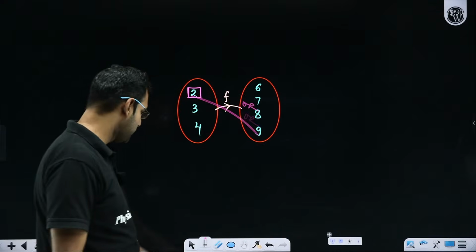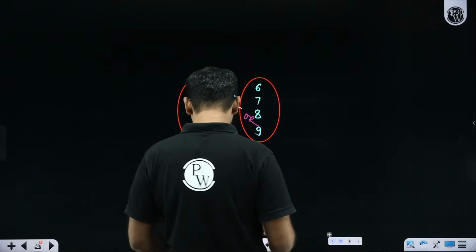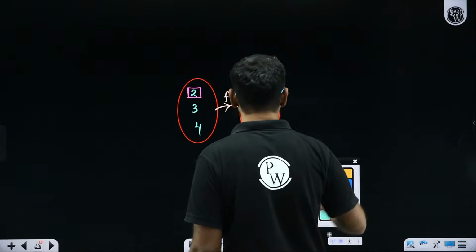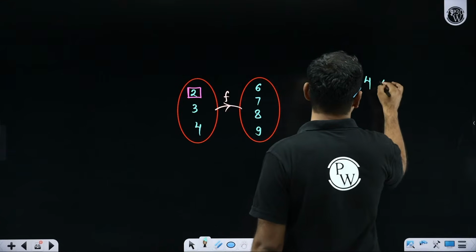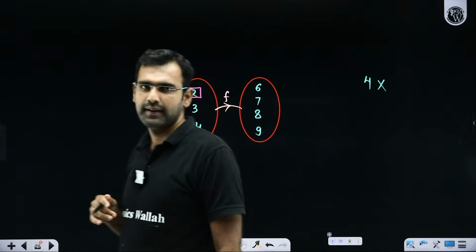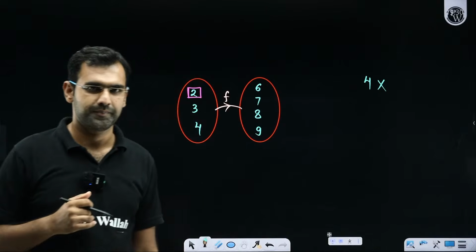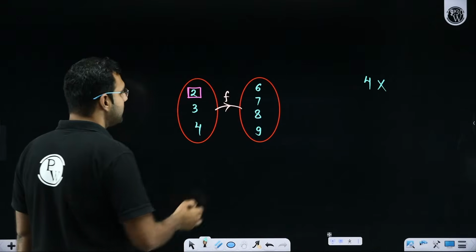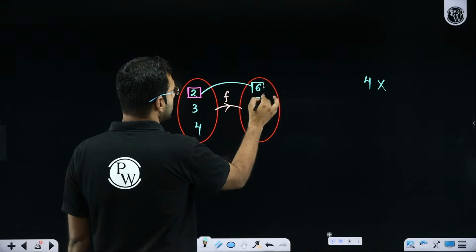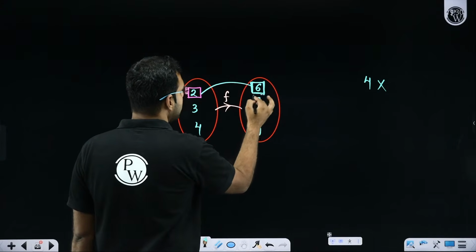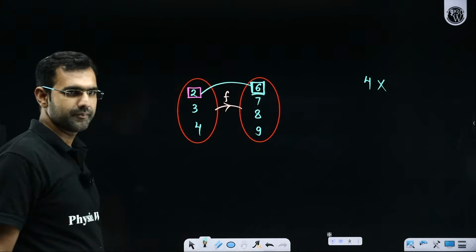Understanding my language? So what I am saying here is that if I approach 2 and ask it how many choices do you have, 2 will say I have 4 choices. Absolutely, Vijay. Now let's say 2 is mapped with 6. To understand it, let's say I have mapped 2 with 6.